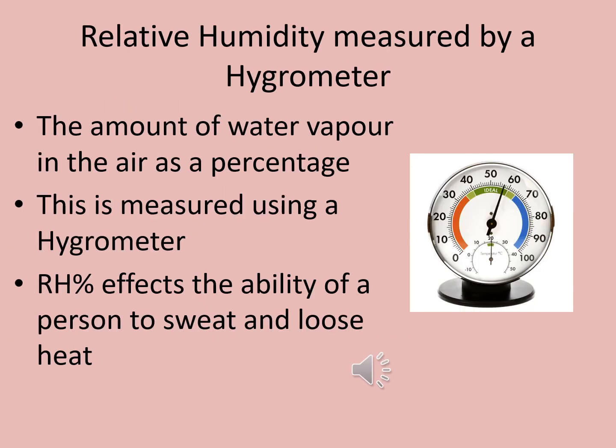A hygrometer is an instrument used to measure the amount of water vapor in air. The amount of moisture is measured as a percentage of the amount of possible water vapor that the air is able to hold. If we have 100% humidity, then the moisture would drop out of the air as the air has reached the water vapor saturation. As relative humidity affects a person's ability to sweat and cool down, it is useful to help predict how a person will feel. If you have a high humidity you will feel hot and sweaty, while with a low humidity you will feel colder, and possibly have a dry throat and dry itchy eyes.